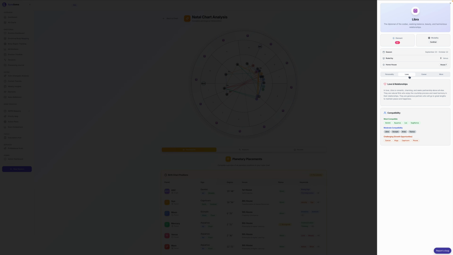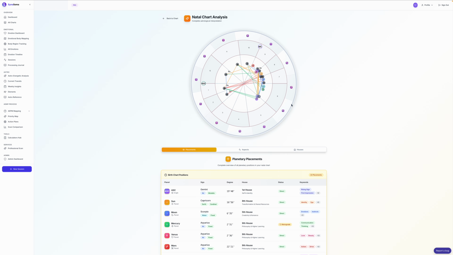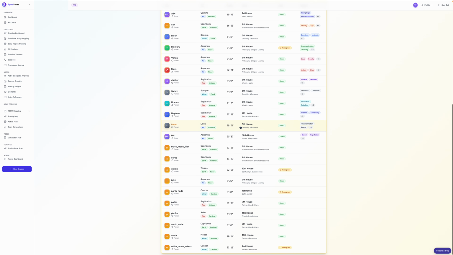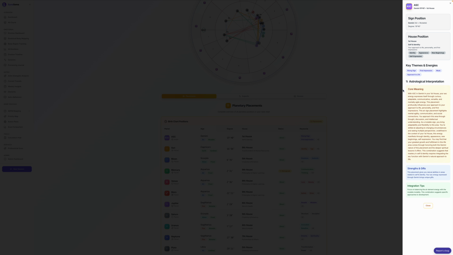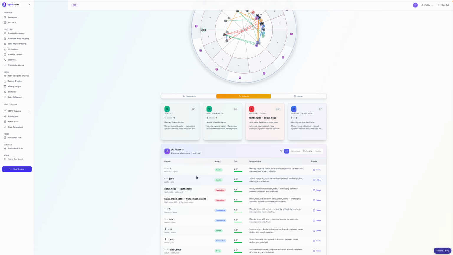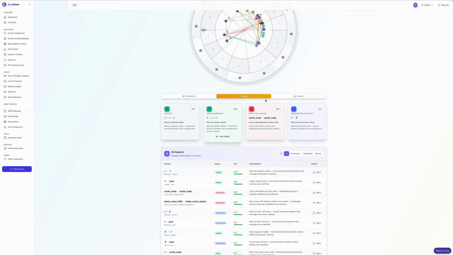So you can come in and actually start to click through and take a look at what each sign, what each house, and how it's interacting and engaging with you. All your placements are then listed down below. And again, you can click on these and get more information about each of these placements at your leisure. You can look at all your aspects, take a look deeper as well.